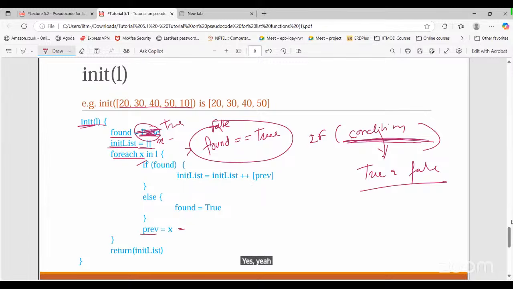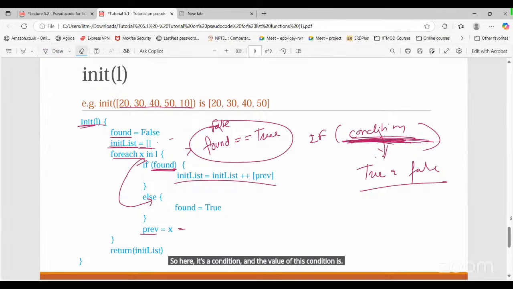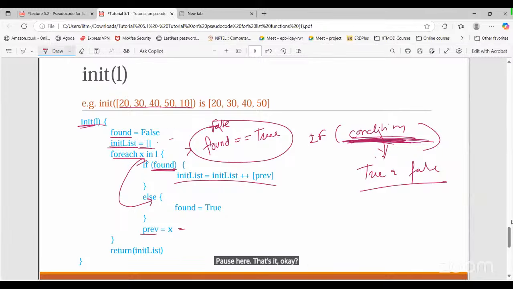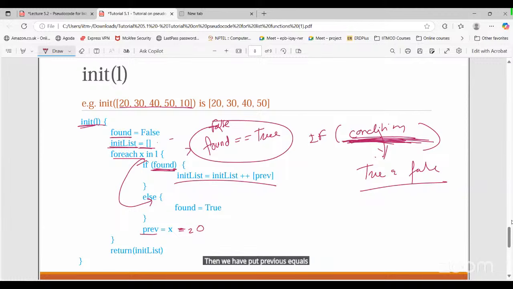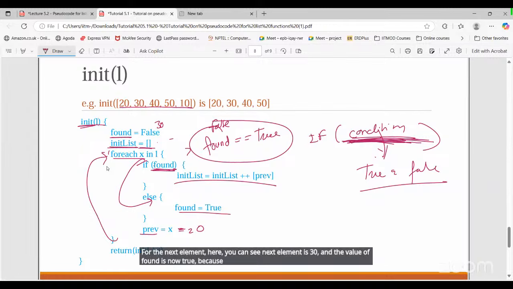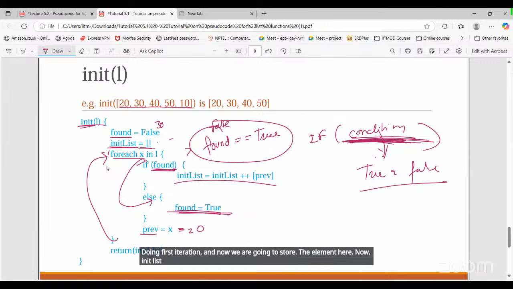So if the if condition is true, then only we are going to do this. If the condition is false, then we have to go for the else statement. So here it's a condition, and the value of this condition is false. Now, for the first element, we have false, so we set found equals to true. Then we put previous equals to x, that is basically 20. Then we go for the next element, which is 30. And the value of found is now true because it got updated during the first iteration. And now we are going to store the element here. Now, init list equals to init list plus what?